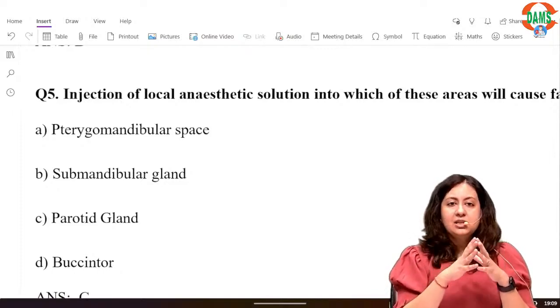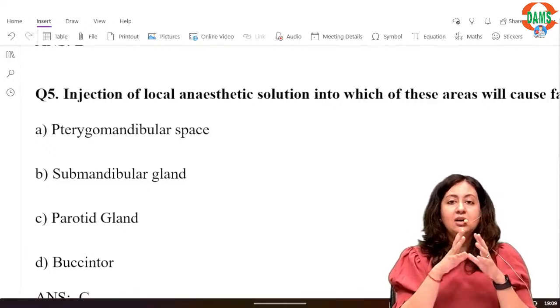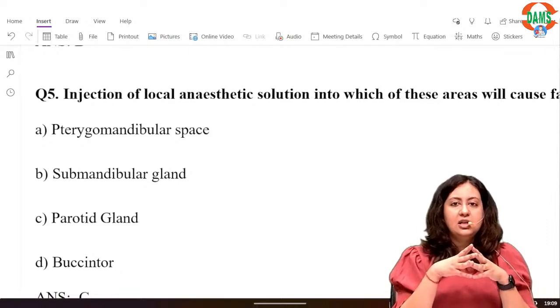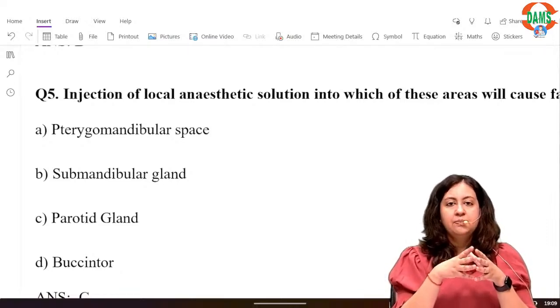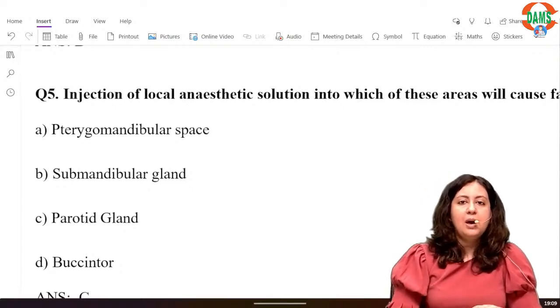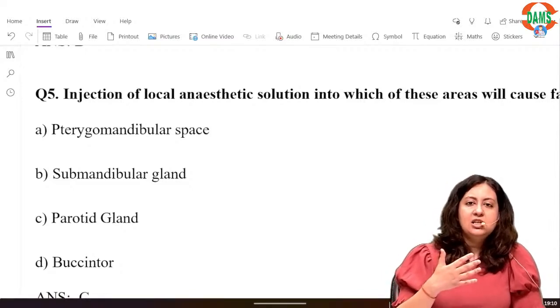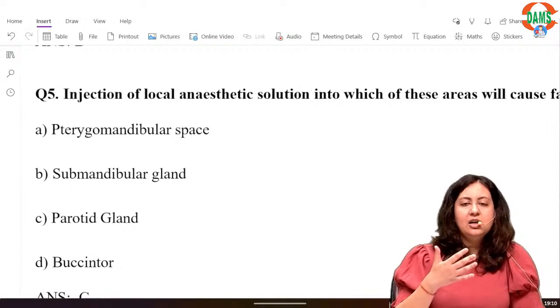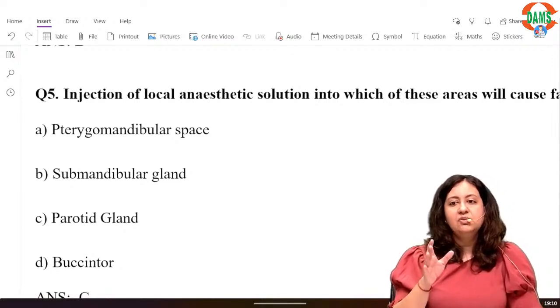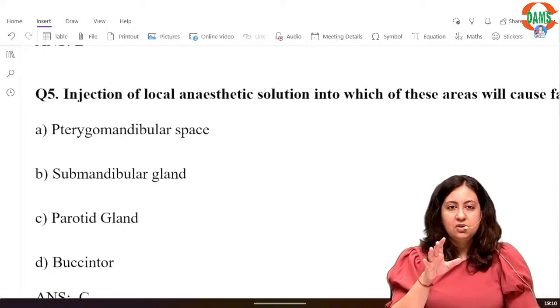Alright, so if by mistake you enter the parotid gland, it is going to cause facial nerve palsy. But please remember that this facial nerve palsy is transient in nature, that means it is not permanent. And you also have the 5 terminal branches of the facial nerve exiting from the parotid gland. That is why if you by mistake inject LA into the parotid gland, it will result in facial nerve palsy, and this palsy is transient in nature.